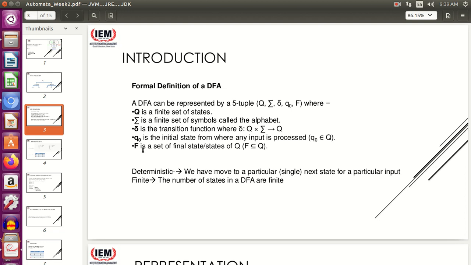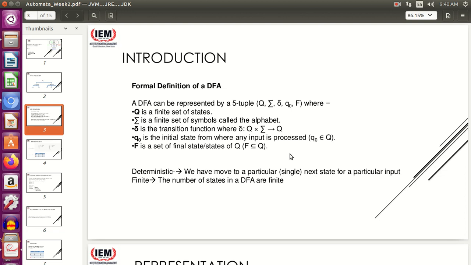Please note the words final states. We can have more than one final state in a DFA. Therefore, it's a set of final states. F is a subset of Q, where Q is the set of all the states. Final state is where we should reach once our string is accepted. I'll elaborate on this later on.